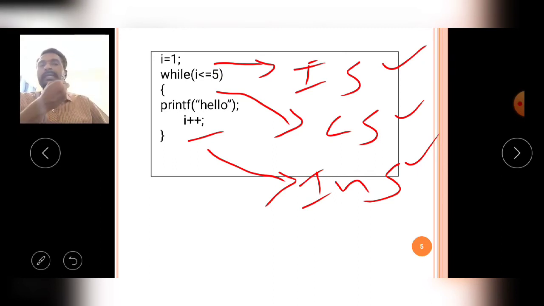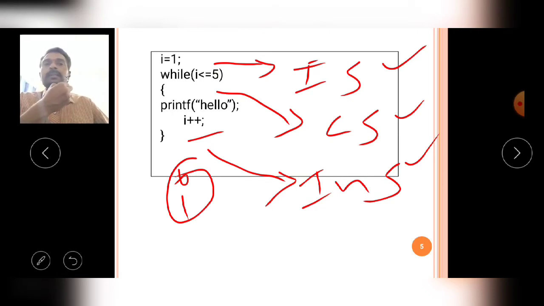These three statements, the initialization, the condition, and the increment or decrement statements, are applied on the variable called I in this example. So the I variable is called the control variable of the while loop.